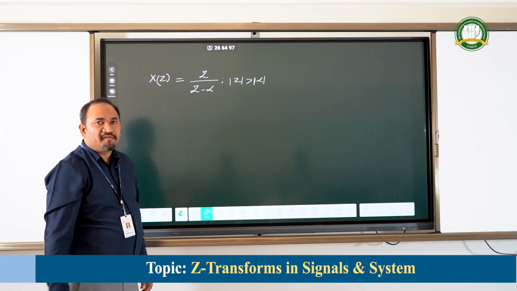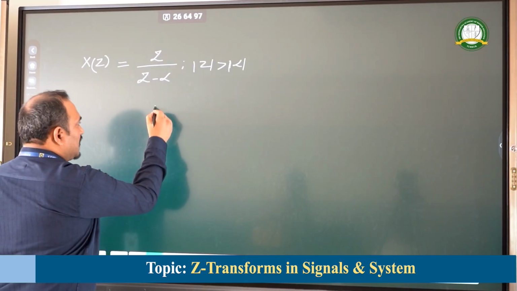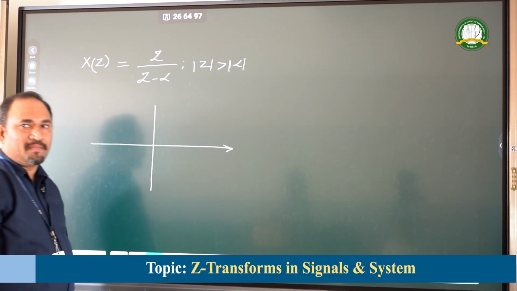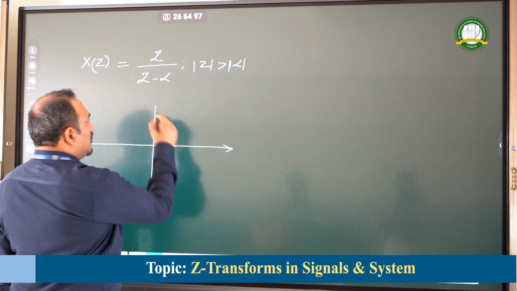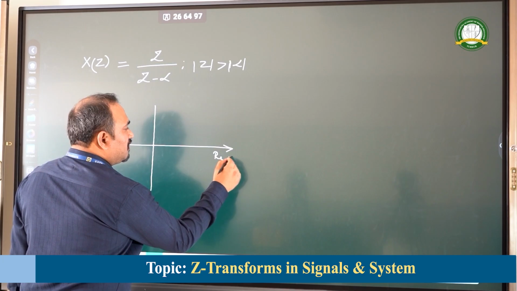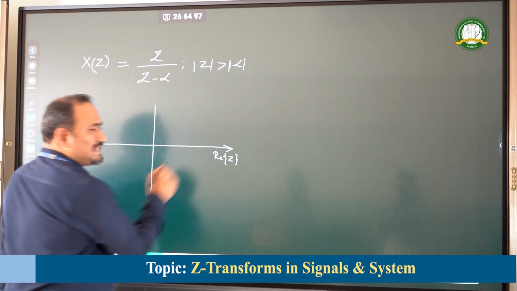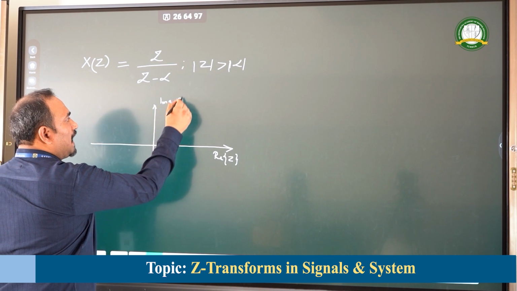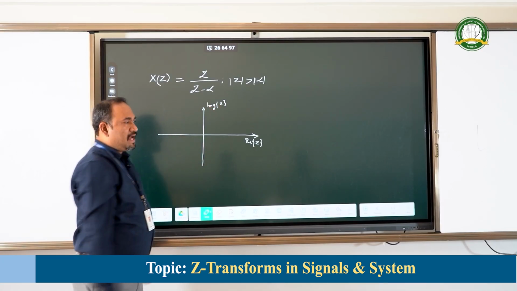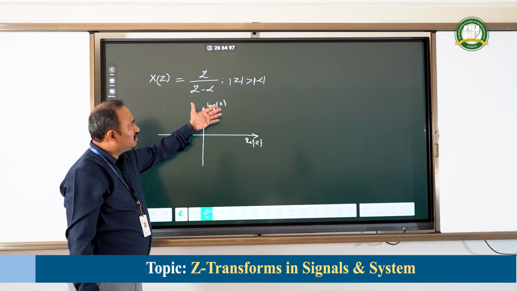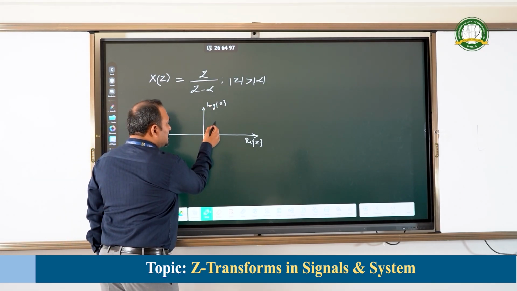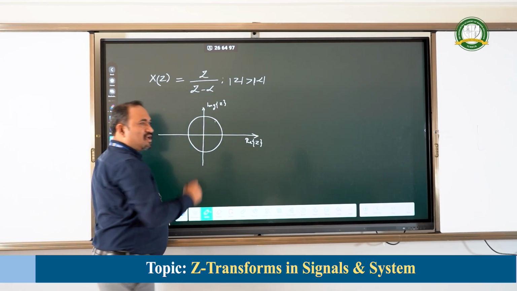How to draw the region of convergence then? In Z transformation, the plane which we will consider is the Z plane, which is a complex plane. The real part of Z will be on the x-axis, and the imaginary part of Z will be on the y-axis. Now, as per the condition of region of convergence, modulus of Z is greater than alpha. We need to consider the circle of radius alpha in order to draw the region of convergence.